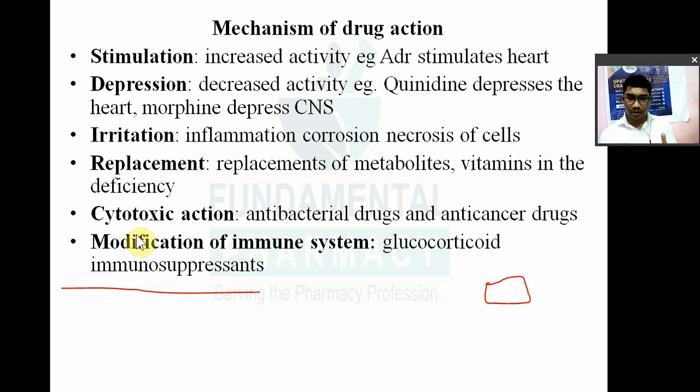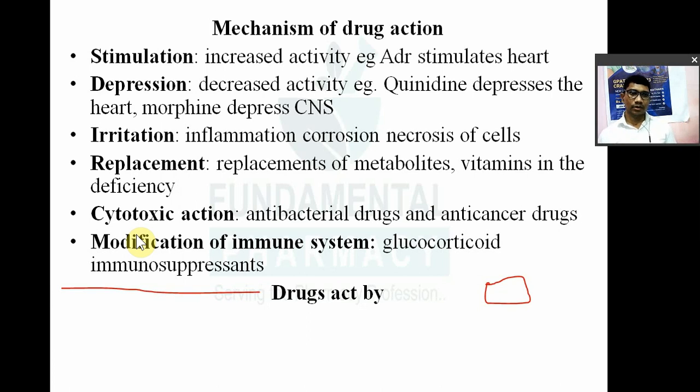Your body will treat that liver as an antigen, antibodies will be produced against it, and there will be an antigen-antibody reaction, and your body will reject that organ. Your body will not accept the foreign protein. These are immunity reactions. In that case, immunosuppressant drugs are used so that they suppress the immunity and your body will accept that foreign organ. Now, a drug acts by this mechanism.